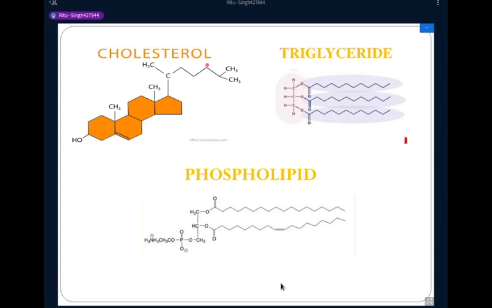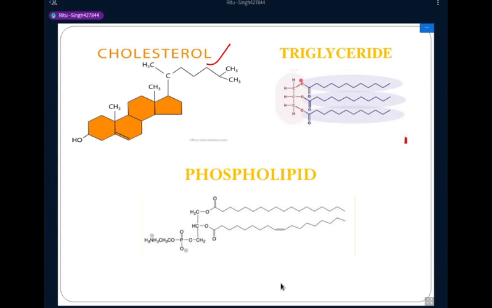So the first is cholesterol. This is the structure of cholesterol. This cholesterol is necessary for the synthesis of bile acid, steroid hormones, and for maintaining the integrity of the cell.